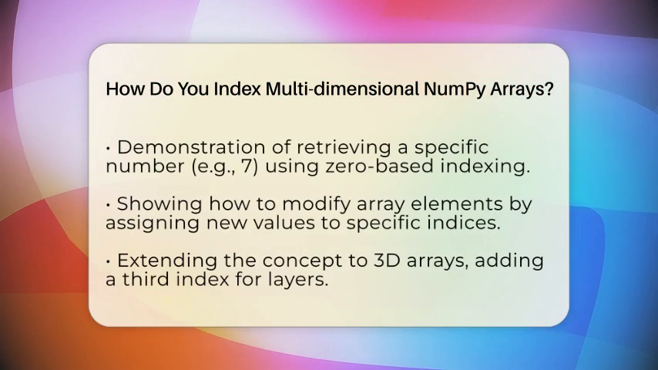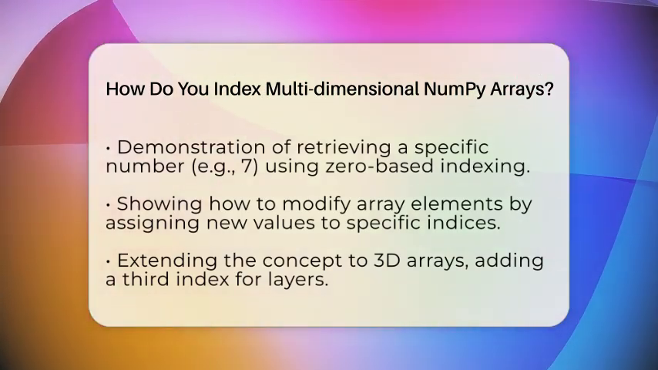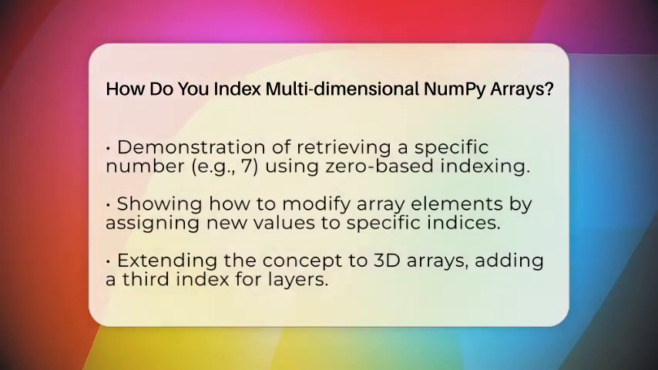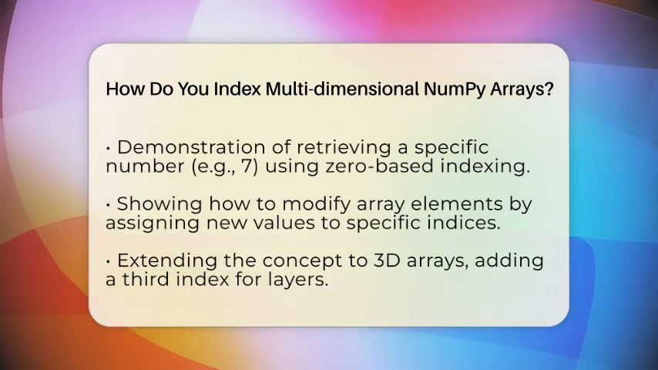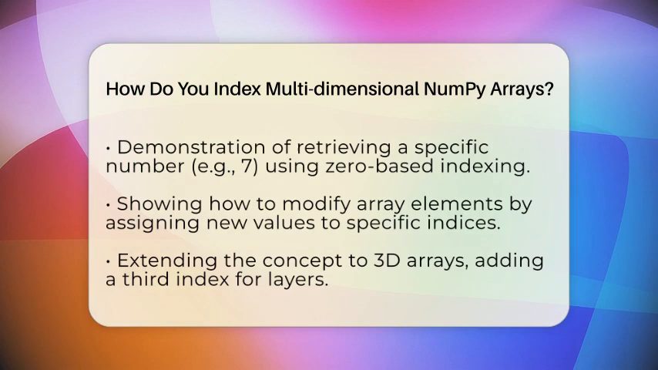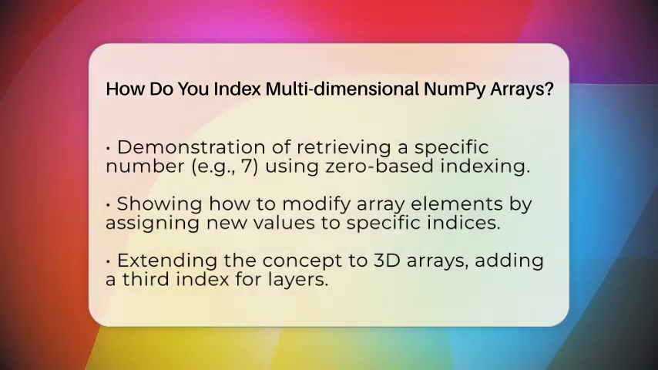Let's say you have a simple array with 3 rows and 4 columns. It looks like this: 1, 2, 3, 4 in the first row, 5, 6, 7, 8 in the second, and 9, 10, 11, 12 in the third. If you want to grab the number 7, you look at the second row, third column. Since counting starts at 0, that's row 1, column 2. So you write a[1, 2], and it will give you the number 7.